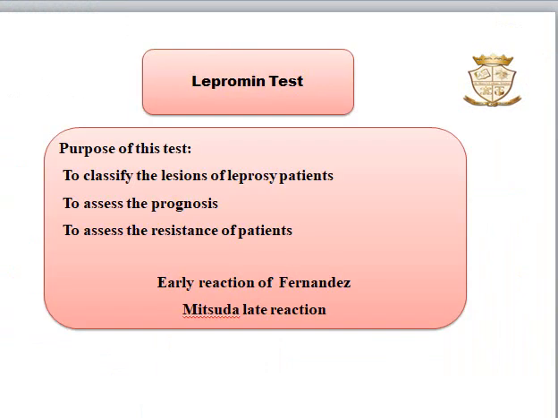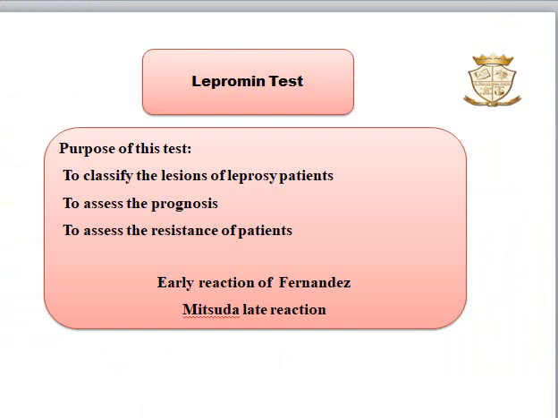Coming to the lepromin test. The purpose of this test is to classify the lesion of leprosy patients, to assess the prognosis, and to assess the resistance of patients. We can see mainly two reactions. The first is the early reaction of Fernandez, and the second is the Mitsuda late reaction.